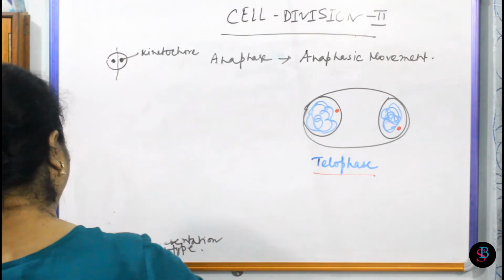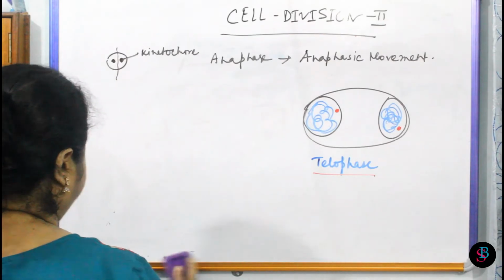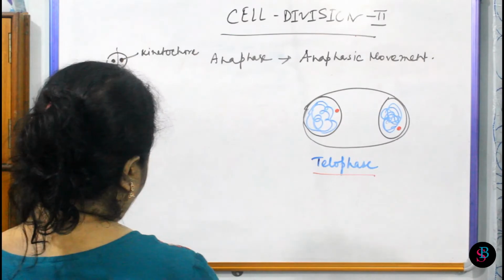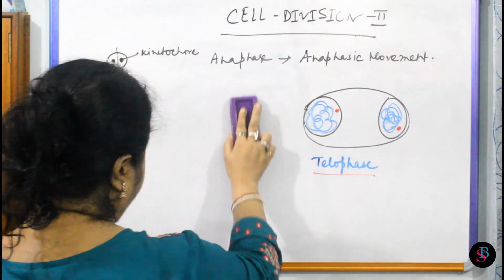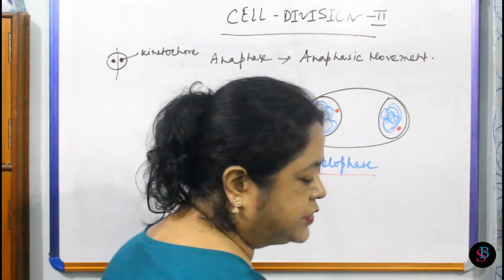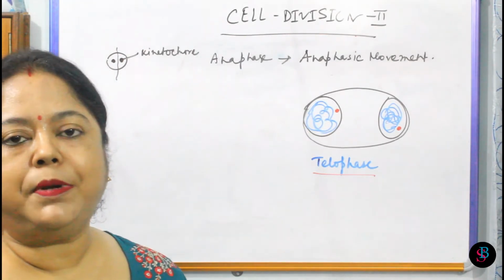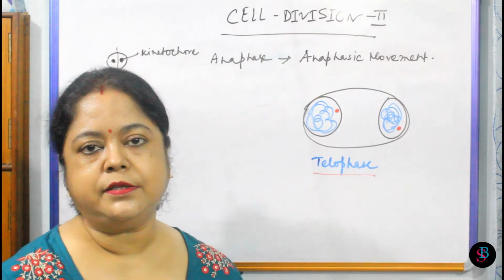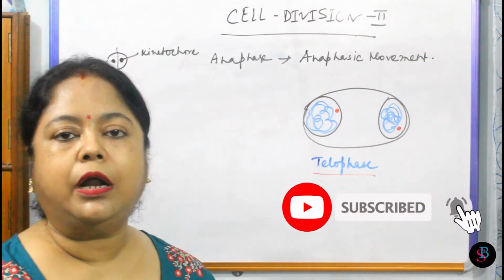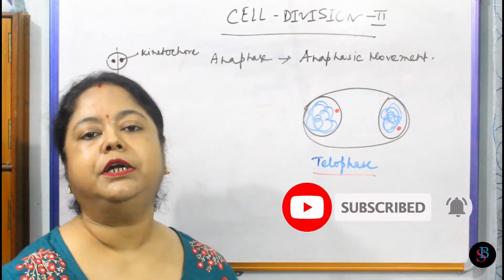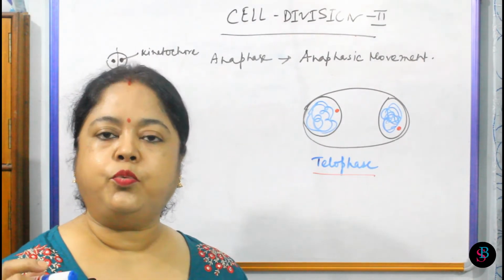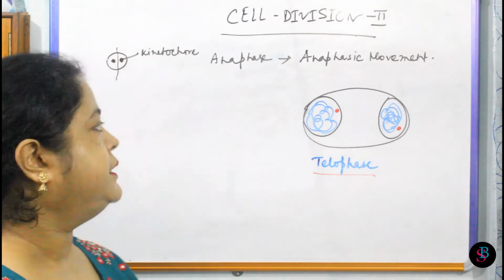In plant cell, they form the cell plate by formation of the phragmoplast. In my video on the cell wall, I have described all about the phragmoplast and its structure. Phragmoplast is formed from the Golgi bodies and is sometimes ER, as well as different other materials which are required for the formation of the cell wall. So phragmoplast will be formed in the plant cell, which will separate the two.